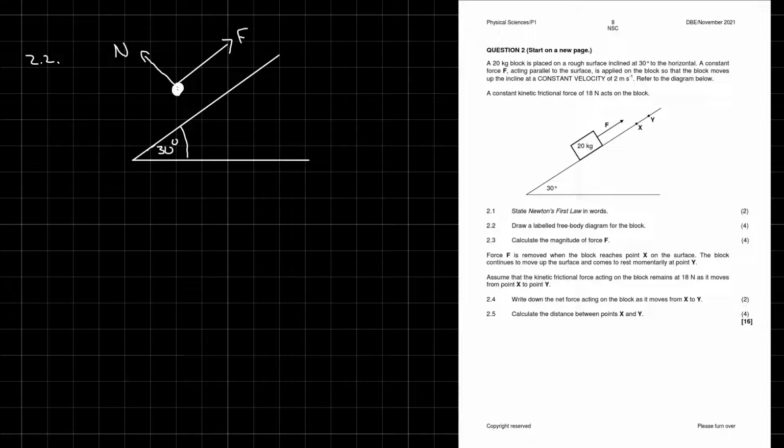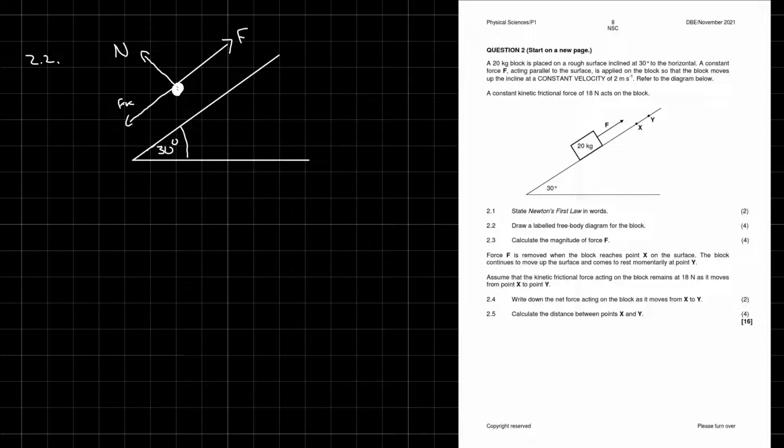Then let's think what else. We've got friction pulling down. So that's friction. I'm going to call it Fk for kinetic friction. And let's not forget about the gravitational forces. So when it comes to gravity, you can either draw one line straight down for Fg, or you can split it up into components, Fg perpendicular and Fg parallel.